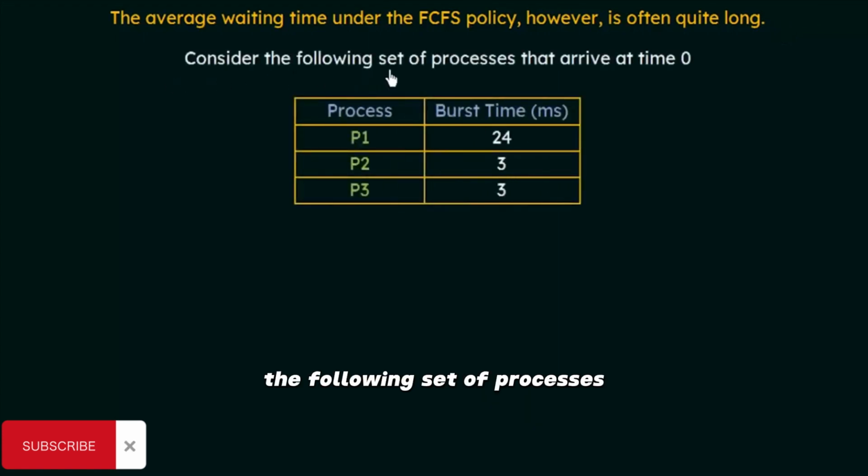Here let's consider the following set of processes that arrive at time 0. We have 3 processes, P1, P2, and P3, that arrive at time 0 and want to use the CPU for their execution. The burst time indicates the time that the process will take to complete its execution, that means the time it needs to hold the CPU to complete its execution. The process P1 has a burst time of 24 milliseconds, P2 has a burst time of 3 milliseconds, and P3 also has a burst time of 3 milliseconds.